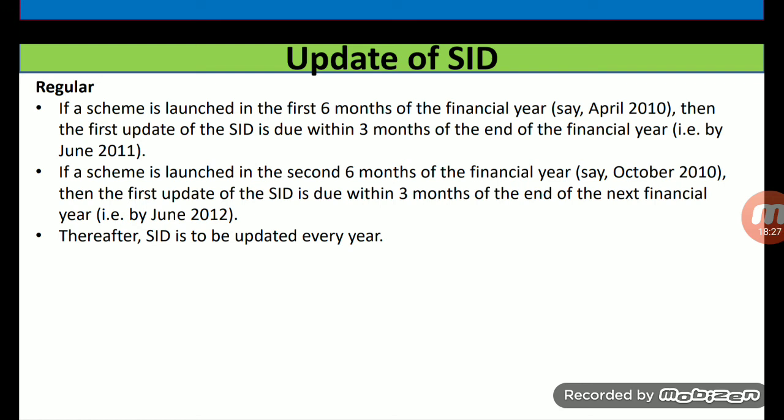If a scheme is launched in the second 6 months of the financial year, say October 2010, then the first update of the SID is due within 3 months of the end of the next financial year, that is by June 2012. Thereafter, the SID is to be updated every year.